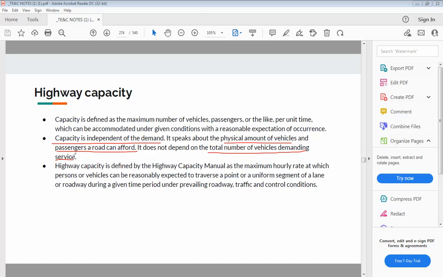मग हे हायवे कॅपॅसिटी कोण डिफाइन करतं? Who defines the highway capacity? So it is given by the highway capacity manual.